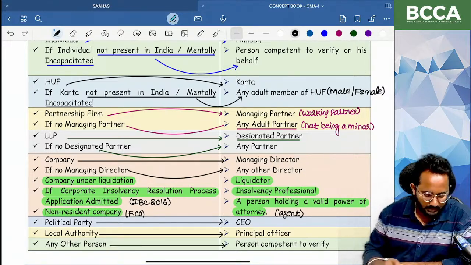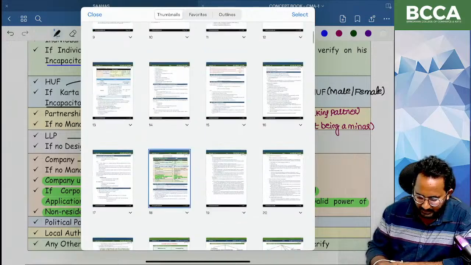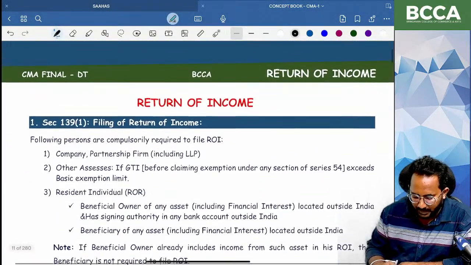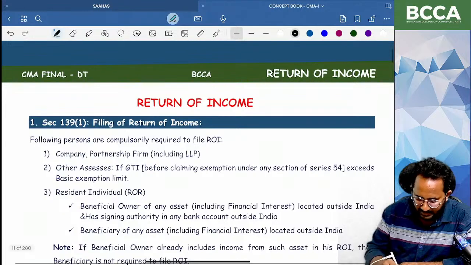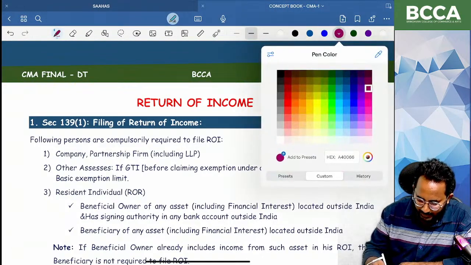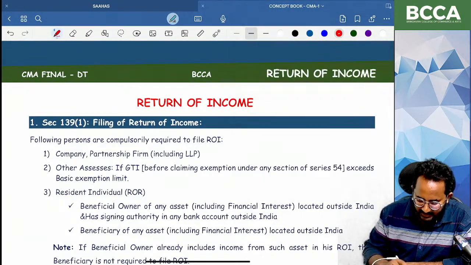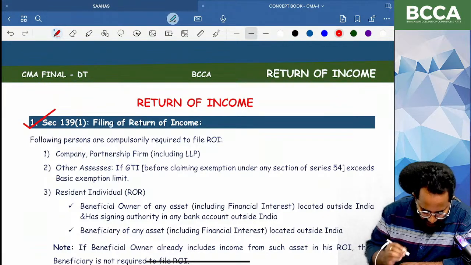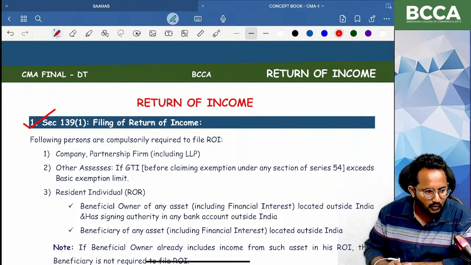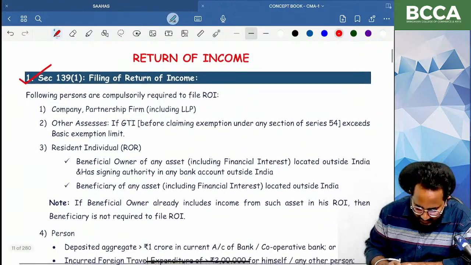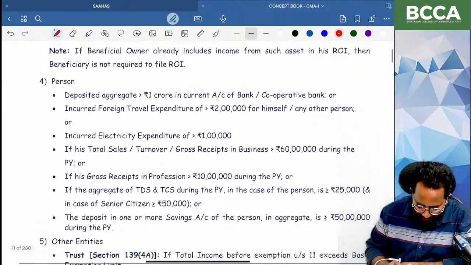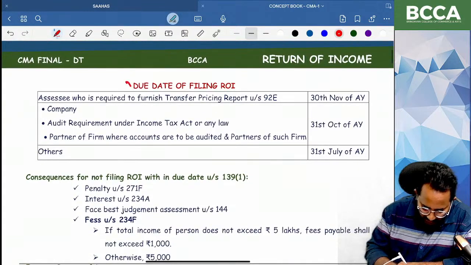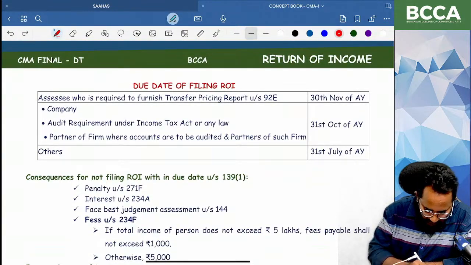If it is okay, then we will verify the total material related to return of income. Just compare your notes at the time of reading the material content. Section 139 subsection 1, we have written the notes in detail also. Who is required to file the return of income, and the due date for filing of return of income concept is also done.